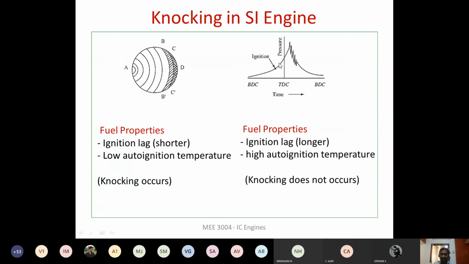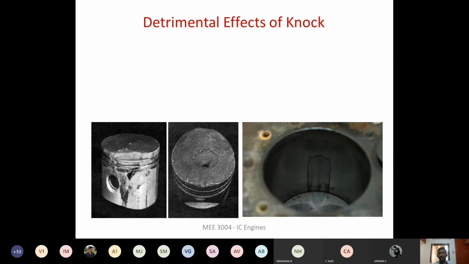Whereas if the ignition lag is too short, this is the spark introduction, and this is the start of the ignition. Then the peak pressure will be reached here, at TDC, and in the meantime the auto ignition temperature of the air fuel mixture is going to be reached, and thereby the knocking will start. Okay, so your ignition lag should be long, and the auto ignition temperature should be higher. If there is knocking in the SI engine, these are some of the detrimental effects.